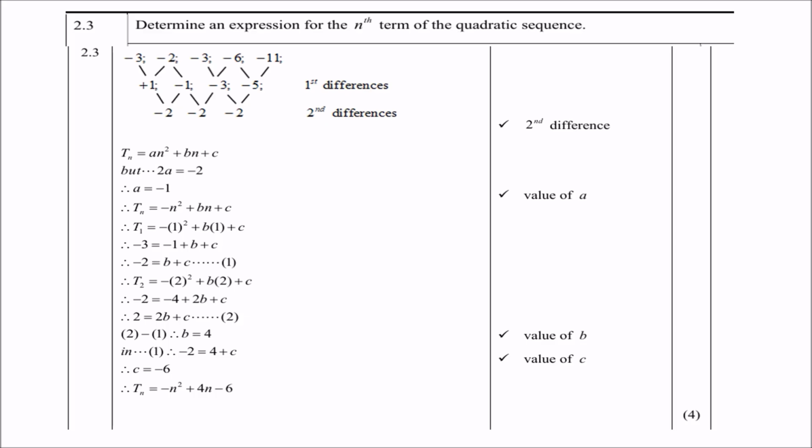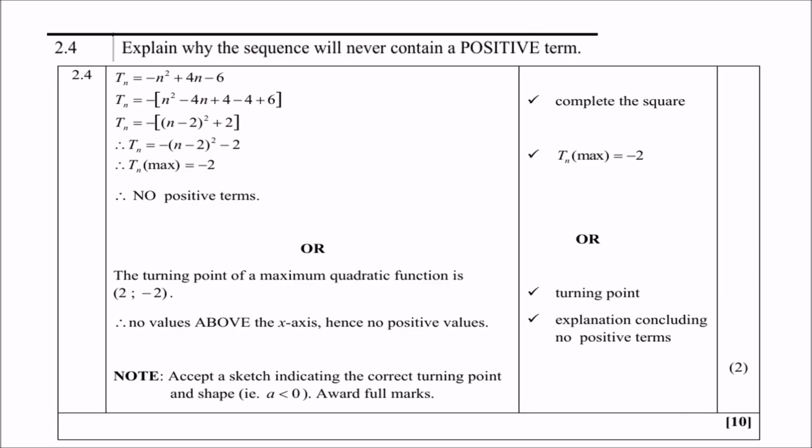Question 2.4, which is basically your level 3 or level 4 examples where you have to think. Explain why the sequence will never contain a positive term. So remember that is the quadratic equation which was done previously. So if I take out -1 as a common factor, then I'll get positive n squared, I'll get -4n and I'll get positive 6. Then what I do is I complete the square. You remember the formula (b over 2) all squared. We've done it in algebra. So then you get a +4. Then again, don't forget to minus the 4 because you're not allowed to add anything.